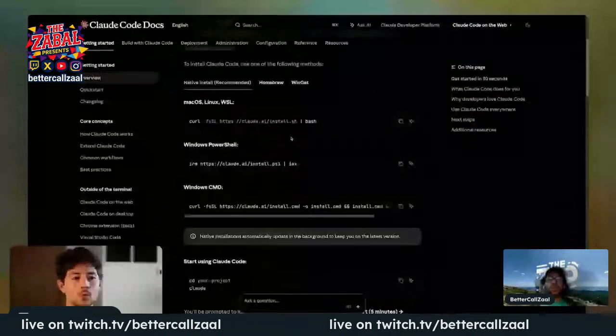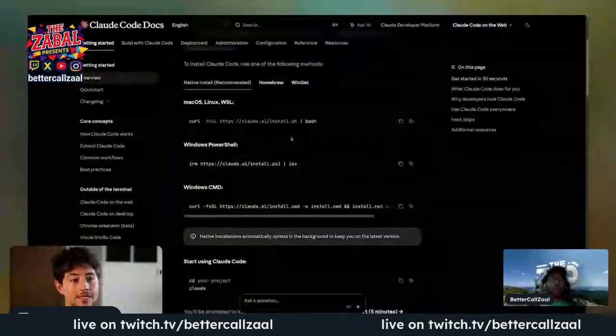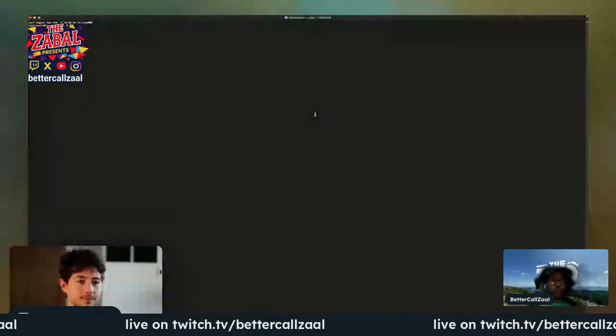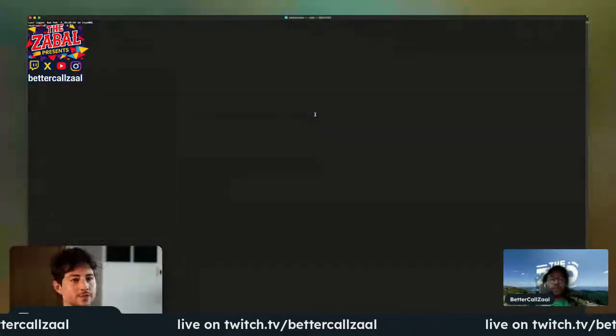When you have little snippets of text like this, what they're telling you to do is basically paste them into a prompt. So on macOS, Linux, or WSL, which all use a terminal, when you do so, you then get a terminal. Now, this terminal might look a little intimidating to you if it's your first time ever using something like that, but don't worry about it too much. I just wanted to show you guys how easy it is to get set up with Claude Code in this, and then afterwards, as mentioned, we'll do the graphical user interface stuff.